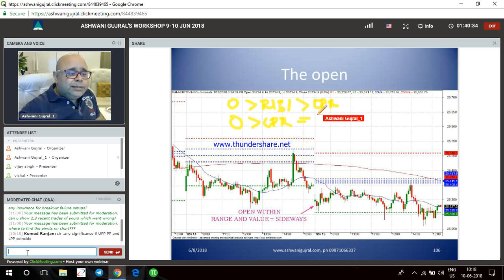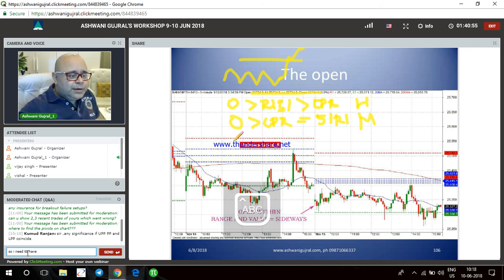Equal to S1 R1. By equal to I mean within. Okay. So on this day we start range bound and then we wait for S1 R1 to get taken out to get a trend. This is medium opportunity. This is high opportunity, and if open is equal to CPR, which means inside the range, inside S1 R1, then opportunity is lowest.